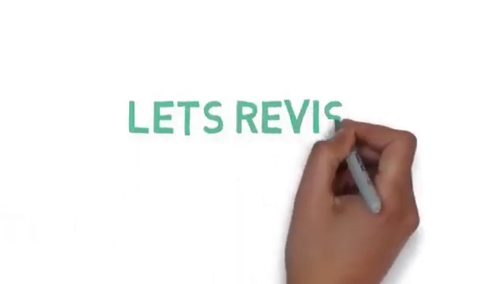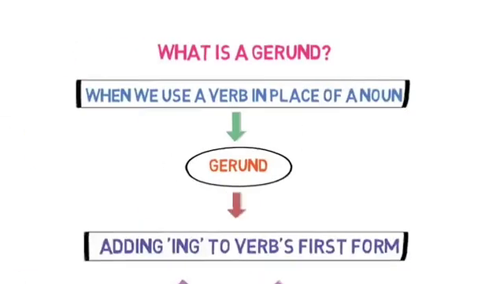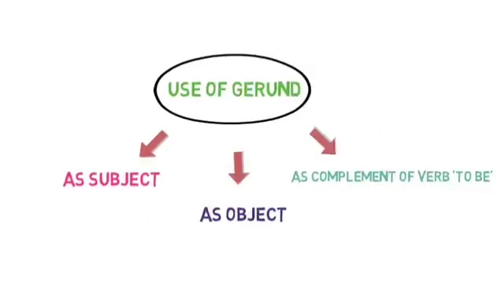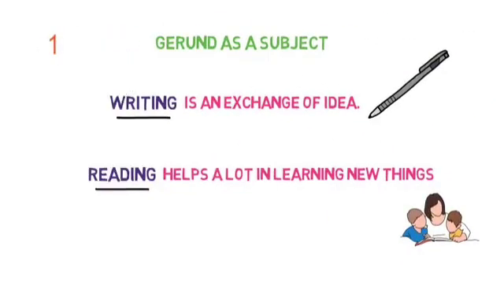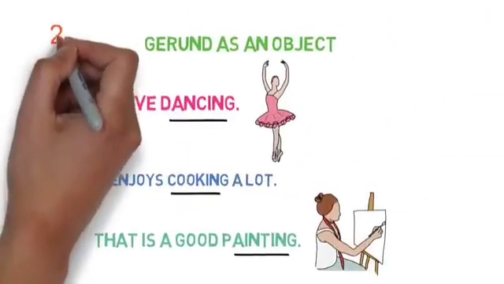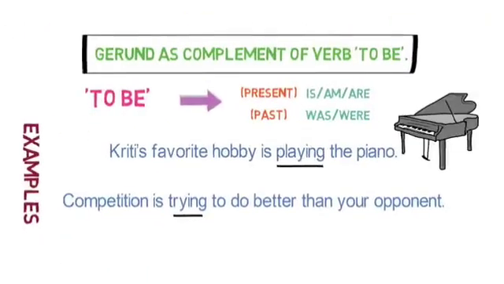Let's quickly revise what we have learned in this lesson. Firstly, we discussed what exactly a gerund is. It is a verb which acts as a noun in the sentence and it is created by adding ing to the verb's first form. Then we discussed three different ways in which a gerund can be used. First, they can act as a subject in the sentence. Second, they can act as an object in the sentence. And the third way is to use them as a complement of the to be verb.